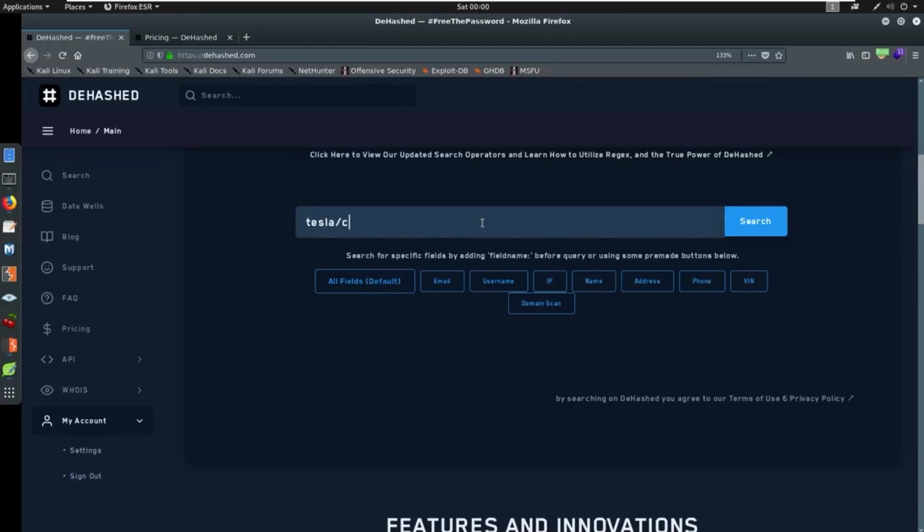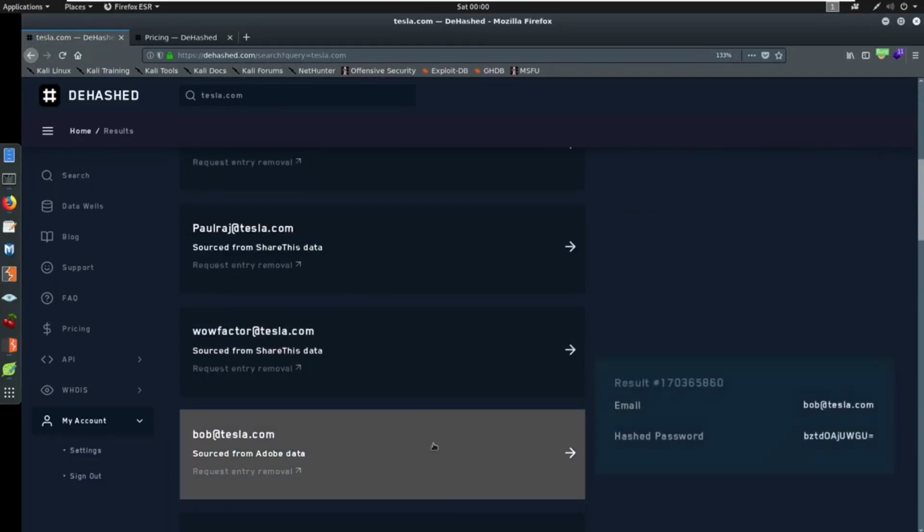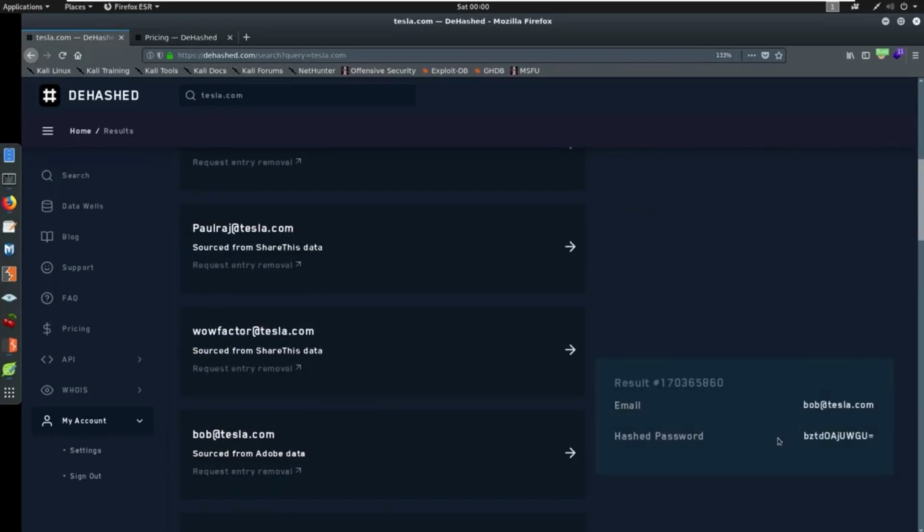I saw a hash in there. The Adobe hashes are kind of interesting. They're not the easiest to pick up, but let's see. Let's find this Adobe hash. So let's say we get a hash like this. We could try to identify what this hash is. We can try to crack this hash. We can see if it's been cracked somewhere else. This hash, as of right now, we have no idea.